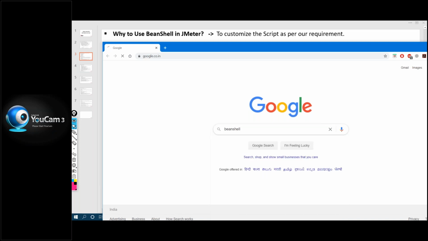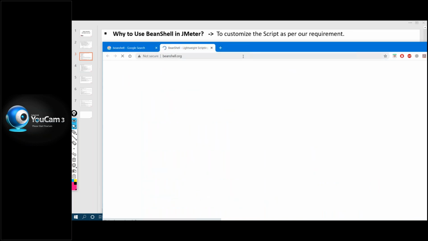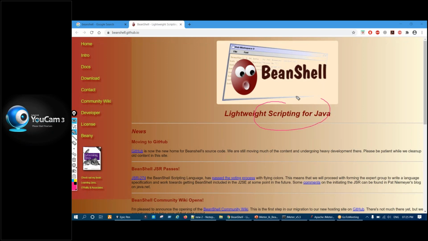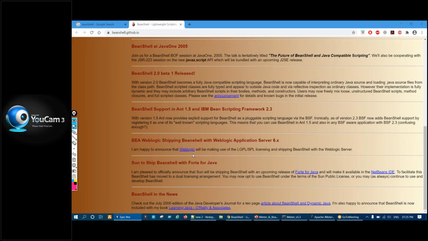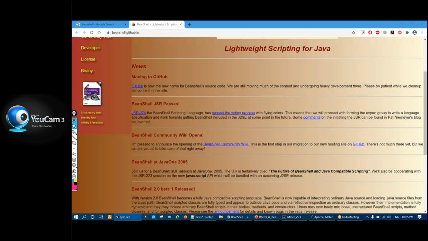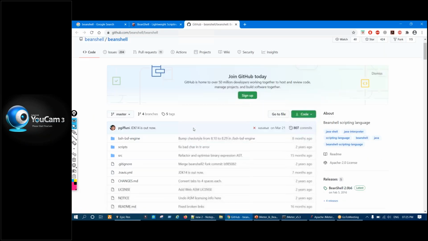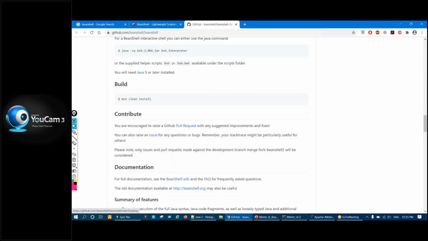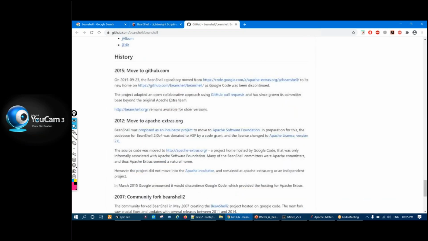beanshell.org, right? Here you can see it's a lightweight scripting for Java. And this page is blank, and they have recently moved to a GitHub URL. So let us click on this GitHub. A new URL will open. Here they have given a small description about BeanShell and other things.